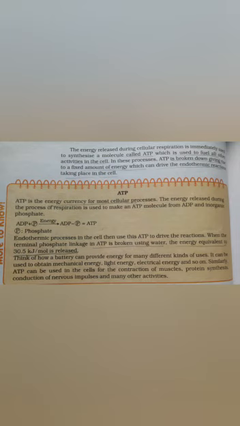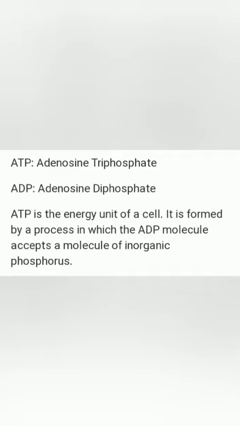Now, one more thing I want to discuss here, that is formation of the ATP molecule and how the ATP is utilized for various biochemical processes. The energy which is released during the process of respiration is immediately used to synthesize another molecule called ATP molecule, that is adenosine triphosphate.